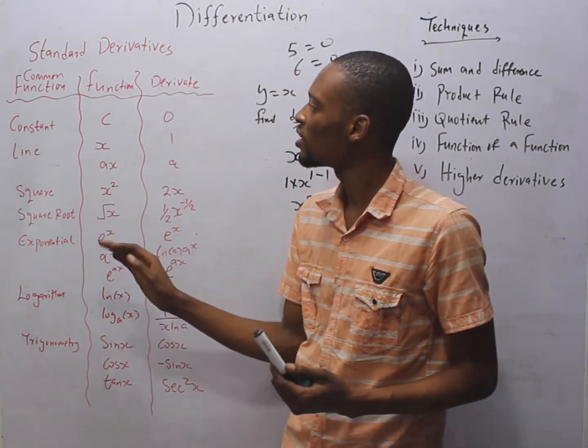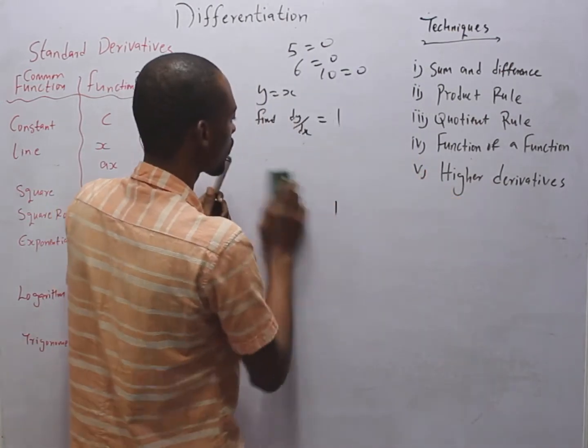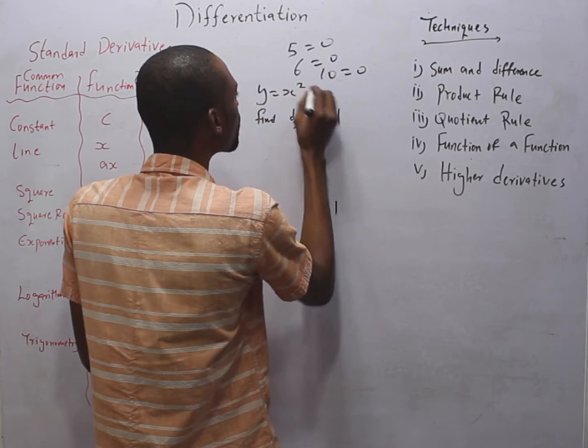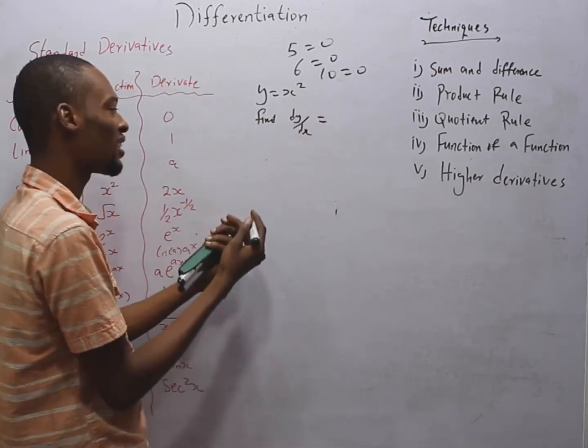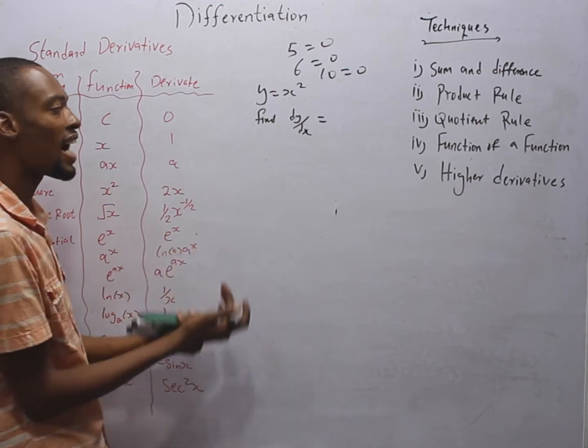And look at square. So when the function is a square, let's say y is equals s squared. What is dy ds? It is simply 2s. How?